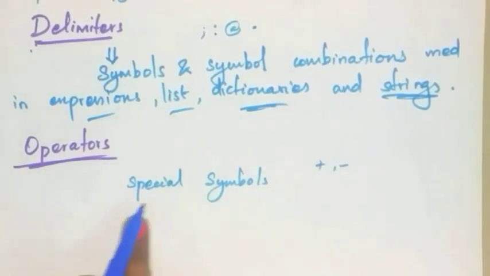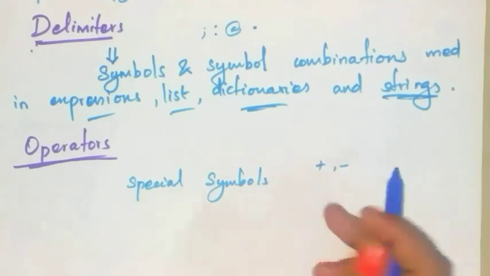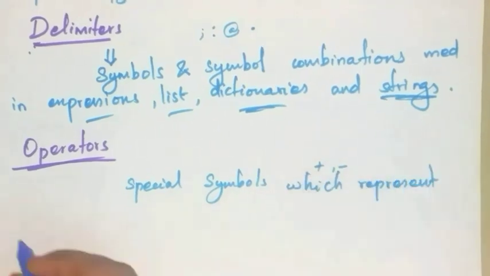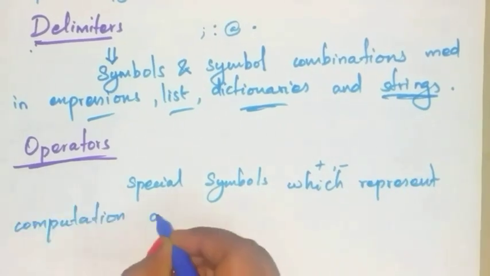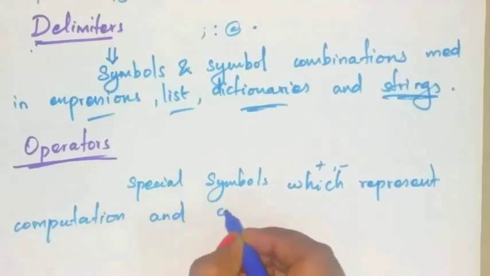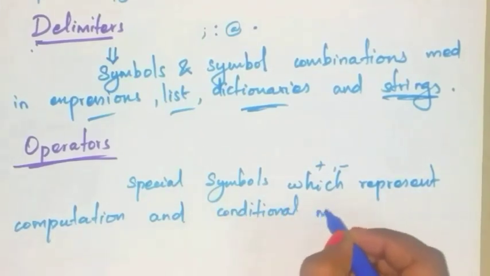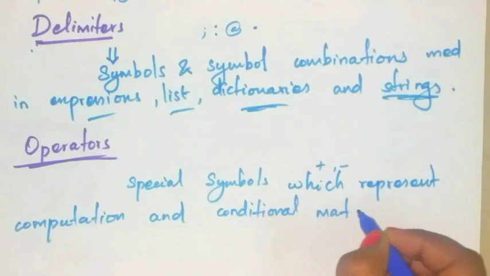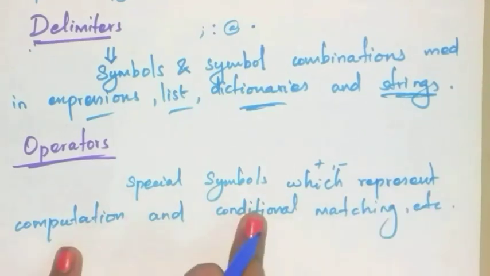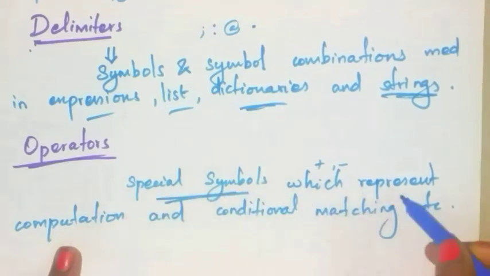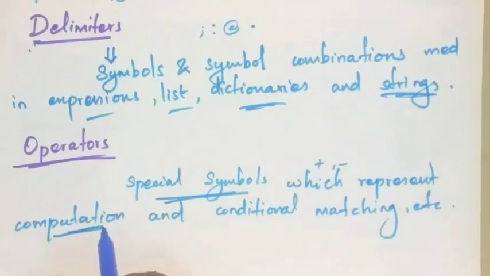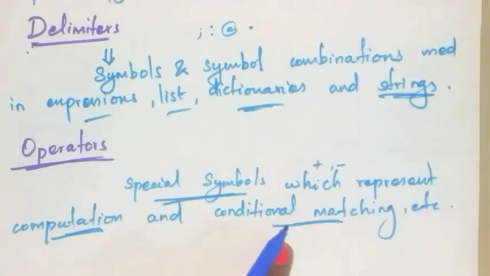Okay, so these operators are special symbols which represent computations and conditional matching. Conditional matching means true or false problems. Computation means calculations: addition, subtraction, division, multiplication, etc. And conditional matching means calculations done based on a condition.